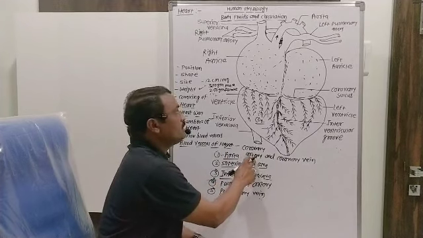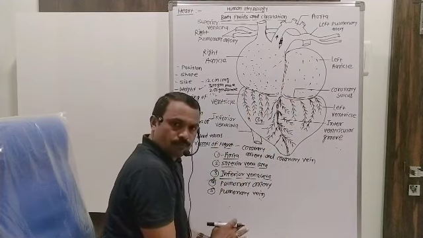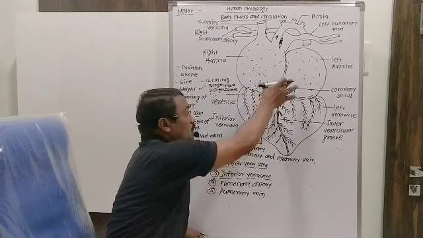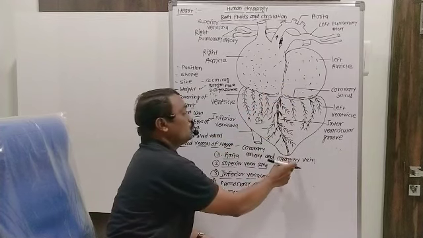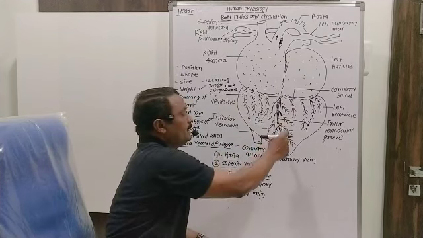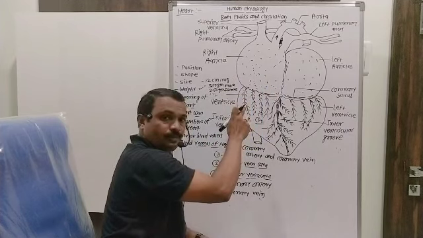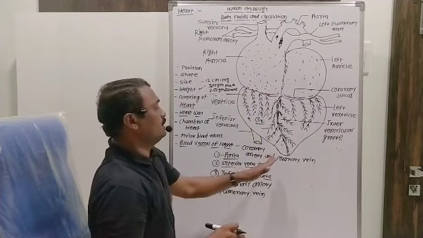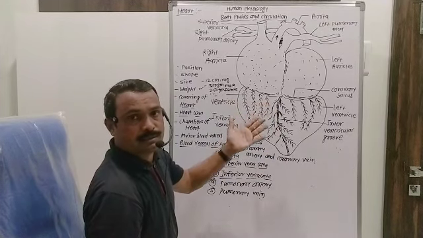Coronary artery supplies oxygenated blood to the muscles present in the wall of the heart. Coronary artery supplies oxygenated blood to the cardiac tissues present in the wall of the heart, and coronary vein collects deoxygenated blood from cardiac muscles and it opens into the right auricle. It is about the external structure of the heart. In the next video we will study about the internal structure of the heart.